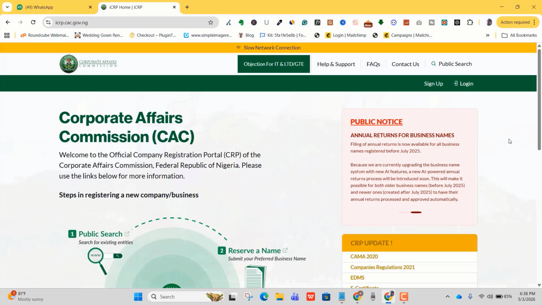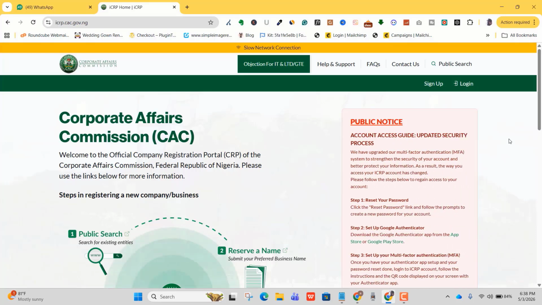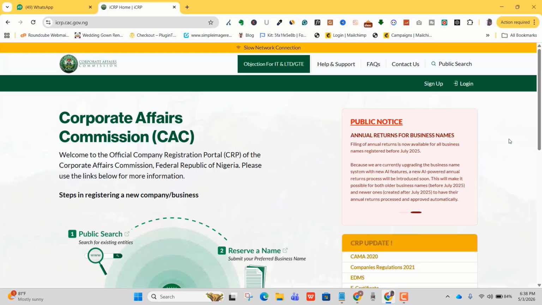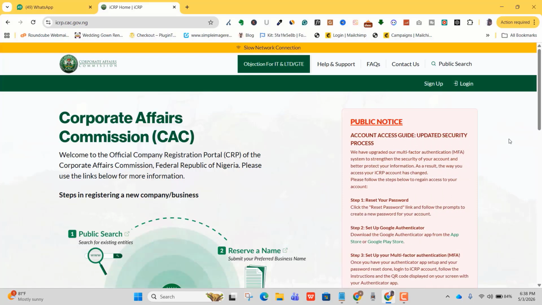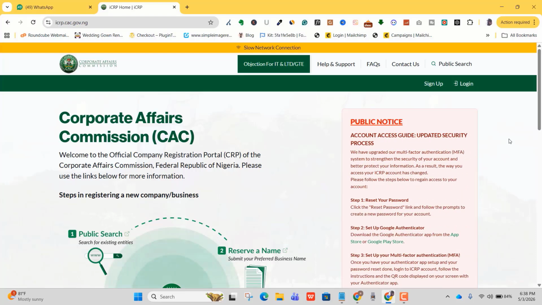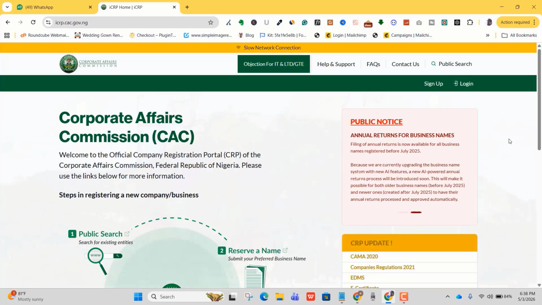And then when you conclude that first stage and you submit and CAC approves it, then that is when you will need to carry out your newspaper publication. So once they approve it, that means the name is now ready to be used. So you can go ahead and do your publication with any two national newspaper of your choice. If you want me to also help you do the publication, you can also reach out to me, but you can use any newspaper of your choice.